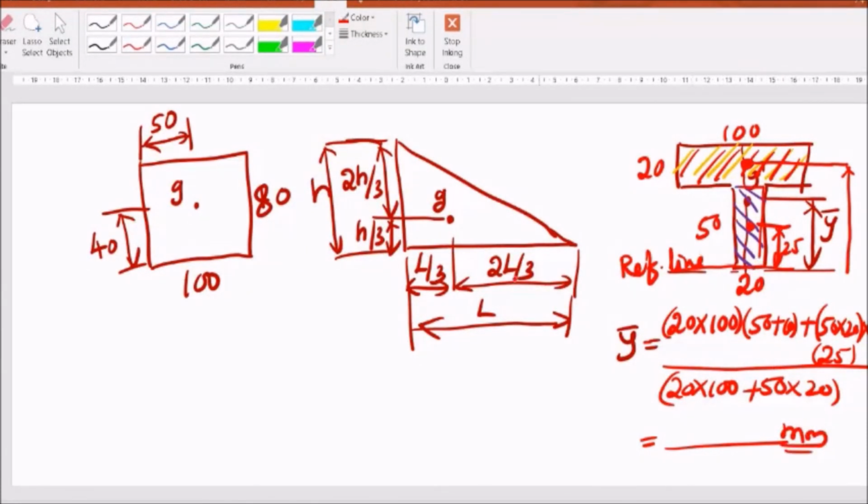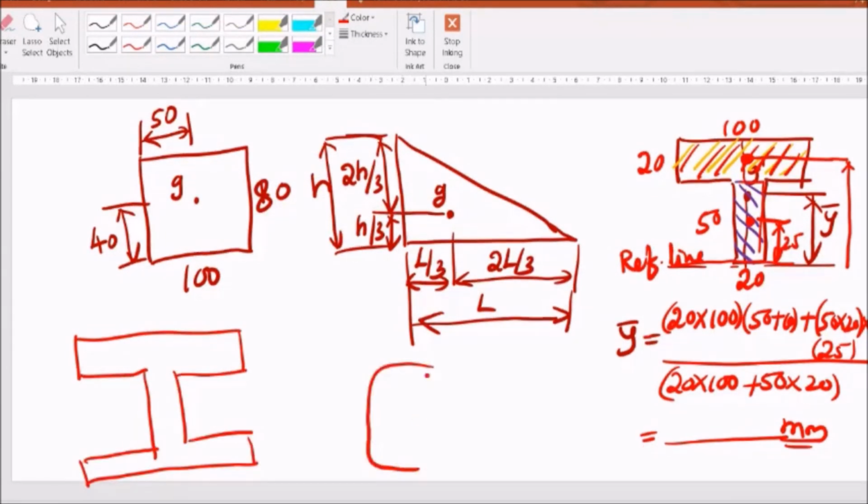The same analogy can be used for calculating the centroid of an I section, C section, L section. So for any section, you can calculate the centroidal distance using the same concept. You have already studied it.